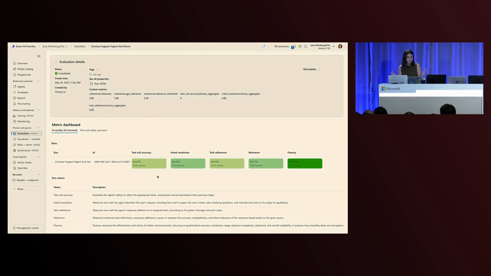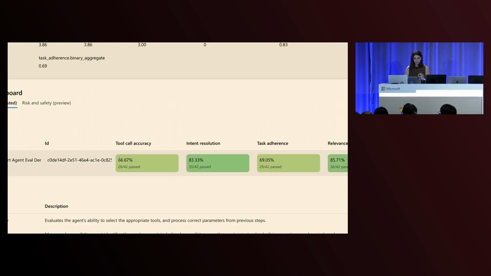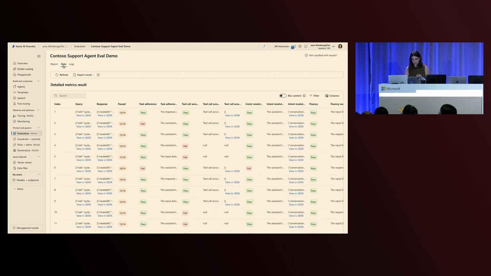So for example, fluency is great, so it seems like it's very good with the vocabulary and grammatical correctness and everything. Relevance is pretty high. I see that there is an opportunity to improve task adherence and tool call accuracy, because some of the tests have failed. But the beauty of it is I can double click on that and see, on specific questions and answers, what has failed.